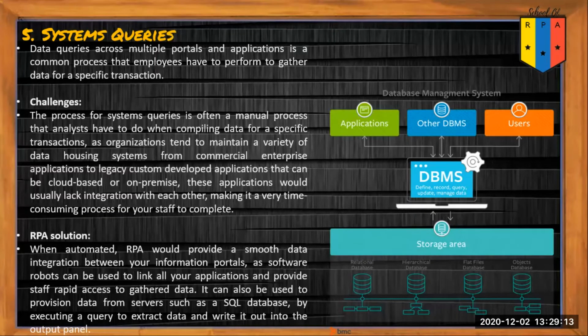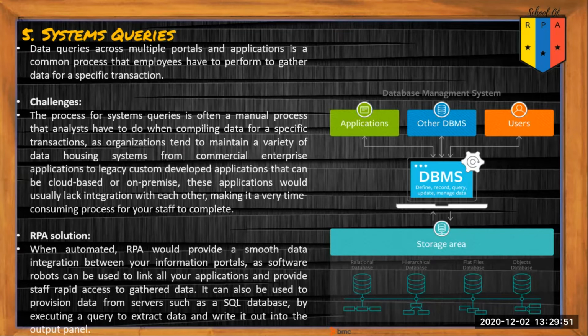Fifth is system queries. Querying data across multiple portals and applications is a common process that employees have to perform to gather data for a specific transaction. The challenge is the process for system queries is often a manual process that analysts have to do when compiling data for specific transactions, as organizations tend to maintain a variety of data housing systems, from commercial enterprise applications to legacy custom-developed applications that can be cloud-based or on-premise. These applications would usually lack integration with one another, making it a very time-consuming process for your staff to complete.